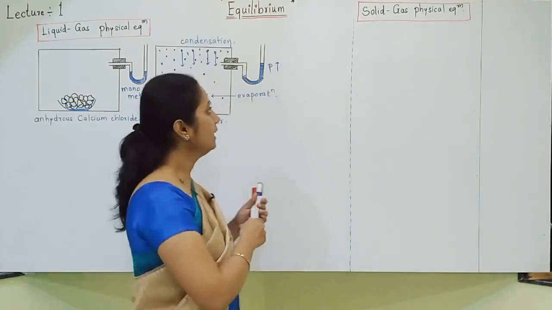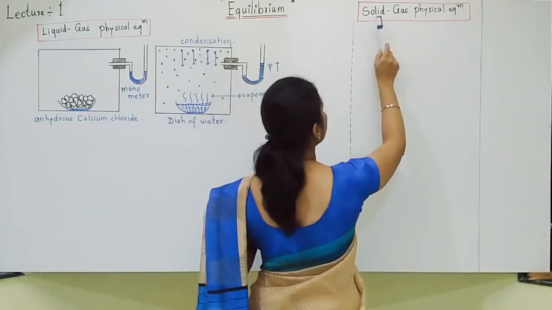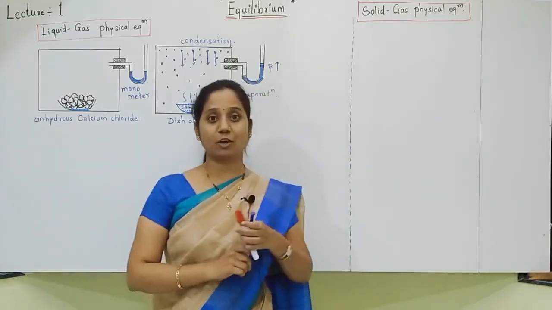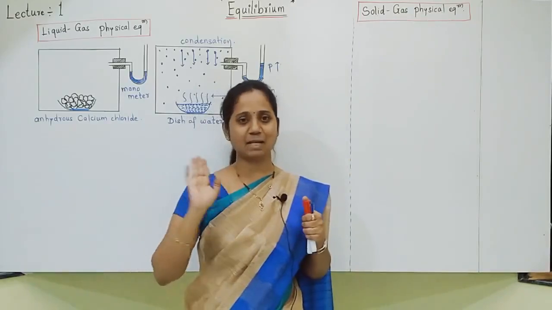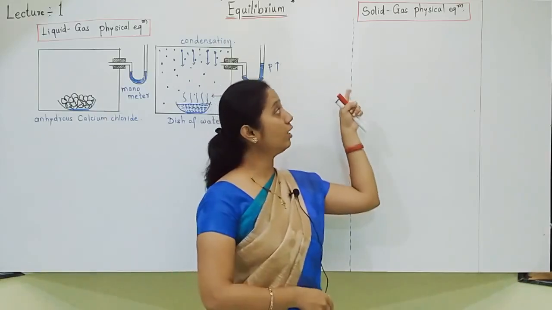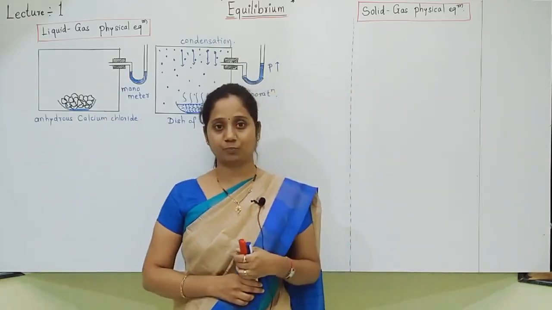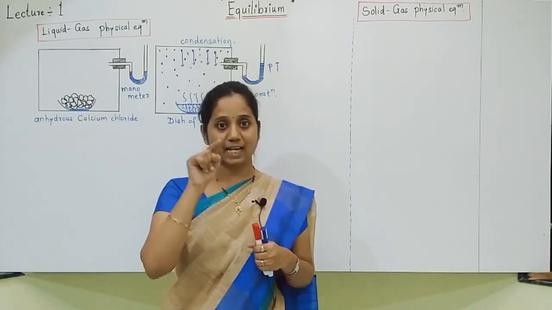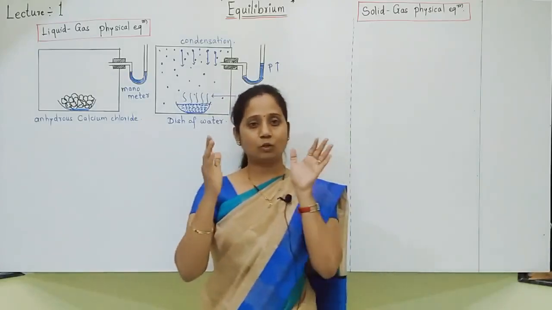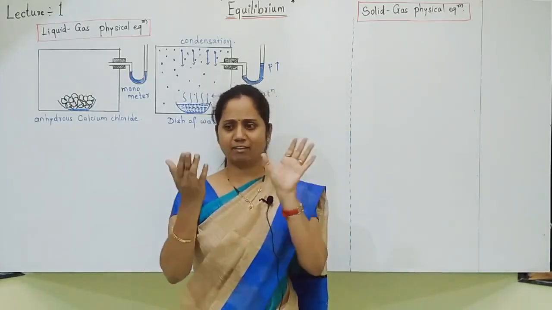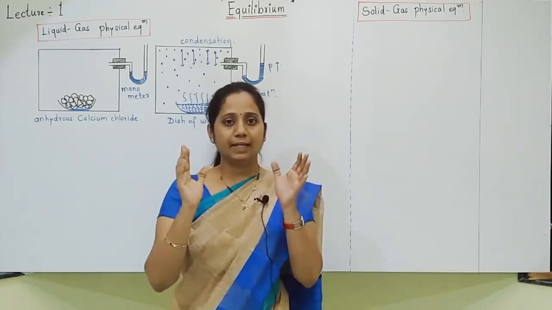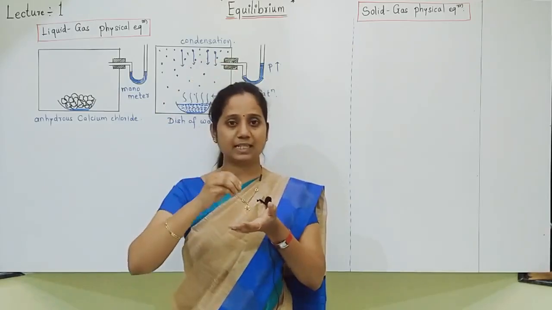Let us first see the next physical equilibrium, that is solid gas physical equilibrium. Now students, solid gas. I hope you understood. Very easy examples are given. Solid liquid understood, liquid gas understood. Now let us understand how solid gas physical equilibrium takes place. To understand solid and gas, students, imagine one closed vessel is there. Imagine we have one transparent closed vessel. In this vessel, imagine iodine crystals are kept.